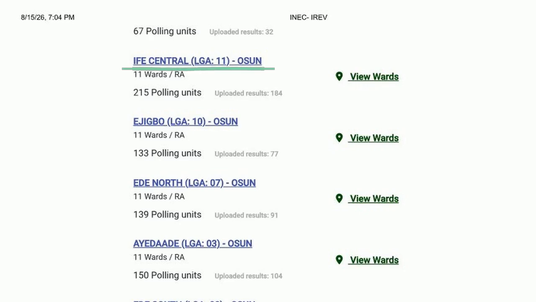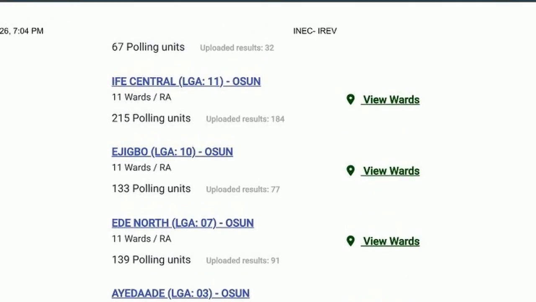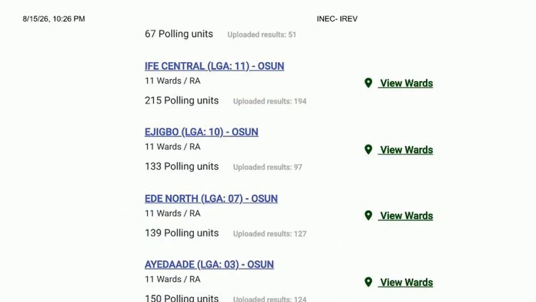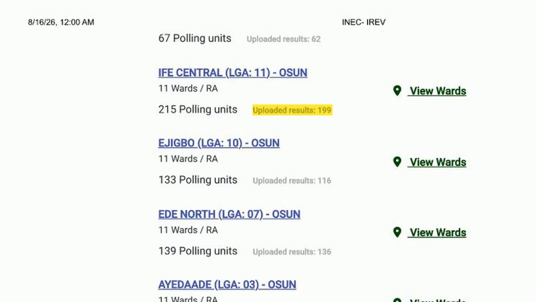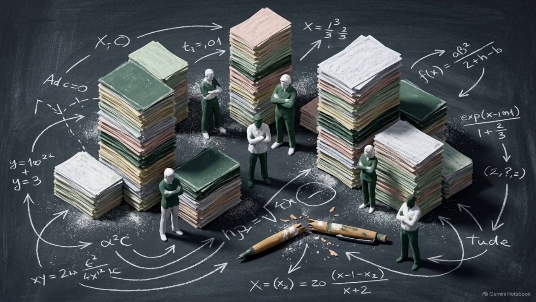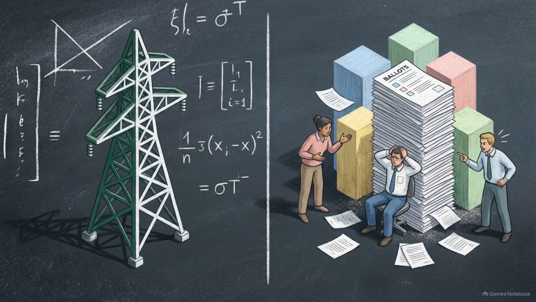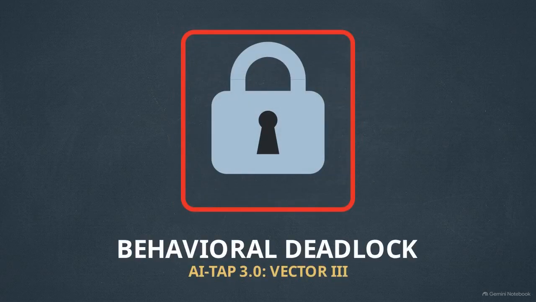At 7:04 p.m., data was flowing exactly as expected, with 184 out of 215 polling units already uploaded. But over the next 3 hours, while the rest of the state surged forward, Ife Central's progress crawled. By 10:26 p.m., only 10 more units trickled in. By midnight, the process completely stalled out at 199 units. This reflects basic electoral game theory. When digital transmission outpaces the physical counting process, trailing political actors will deliberately create physical friction at collation centers to buy time. Under the AI TAP 3.0 framework, this localized manufactured friction is classified strictly as a behavioral deadlock.